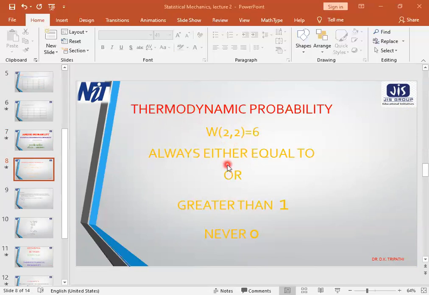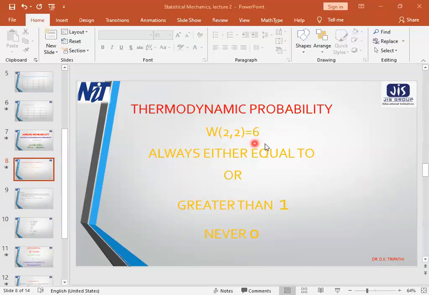As in the example, we try to find out the chance of occurrence of the macrostate 2-2, and this is 6. So the thermodynamical probability of the macrostate 2-2 is 6. This thermodynamical probability is designated by the letter W. You will be astonished to hear that the value of probability is 6. You have not learned that a probability value can be 6, but that was statistical or mathematical probability. Statistical or mathematical probability has maximum value 1, whereas thermodynamical probability has least value 1.